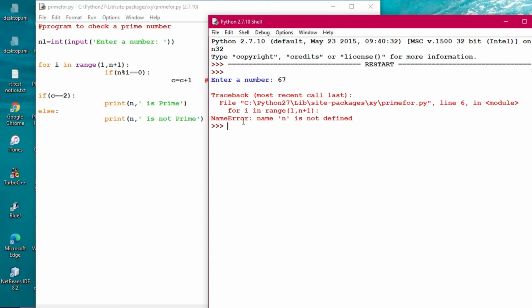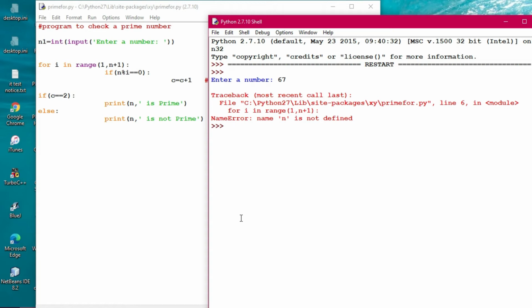Now you see a traceback error has come: name n is not defined. When a name error comes, that means you have not defined the variable in the previous lines or instructions. It has to be given. So a name error means you have to rectify it by checking the name of the variable.